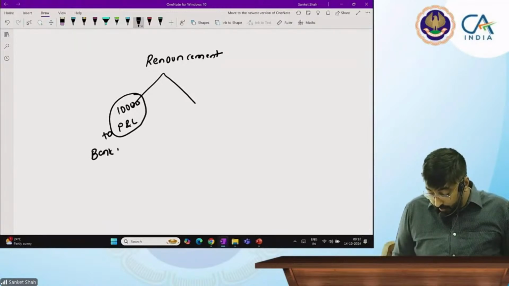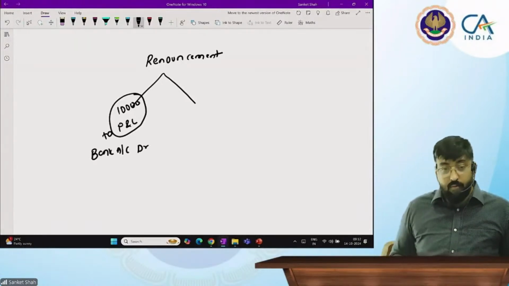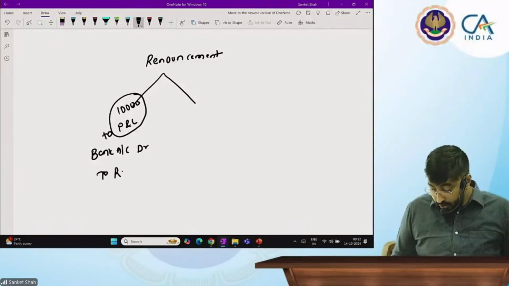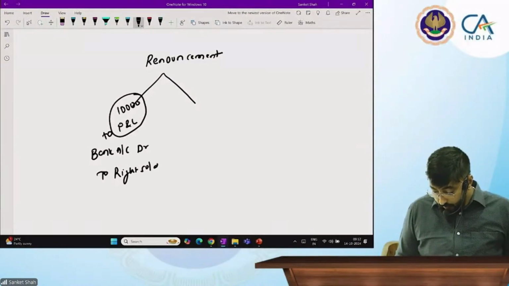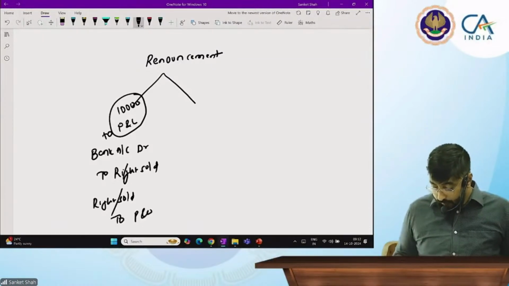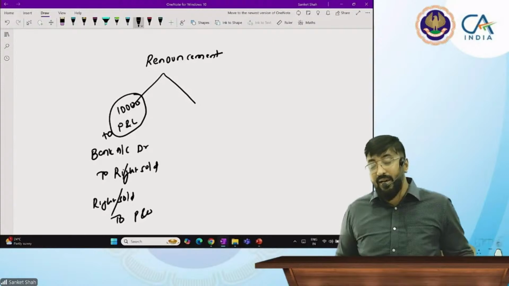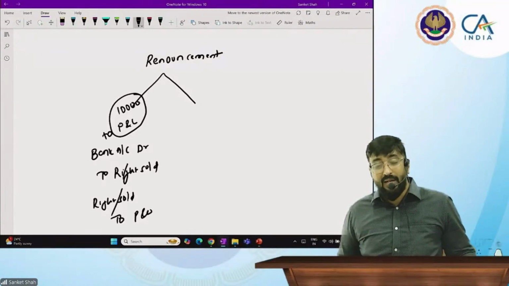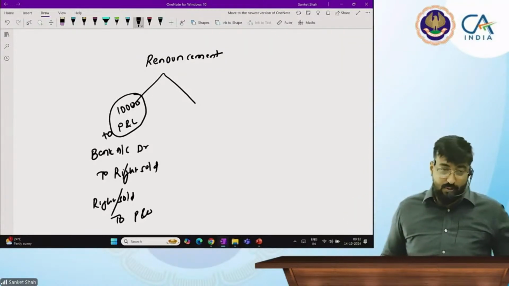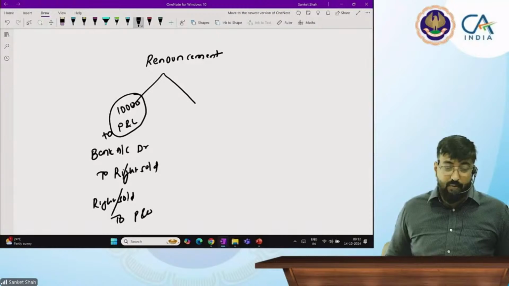What will be the entry? Bank account debit. That shareholder is getting 10,000, no? To right sold credit, and right sold account debit to P&L. So on the P&L credit side, you will write by right sold or by right renounced. Got the concept? Yes, sir.